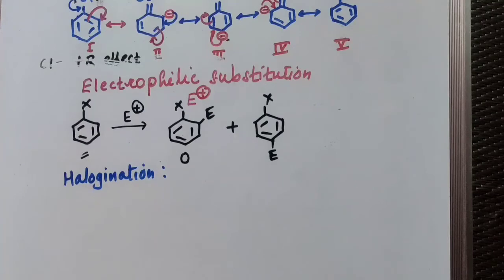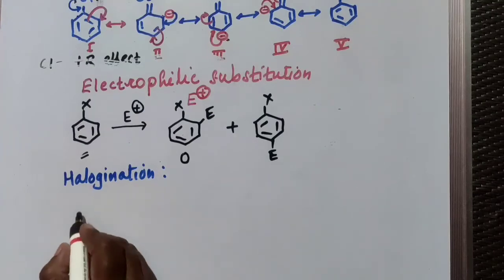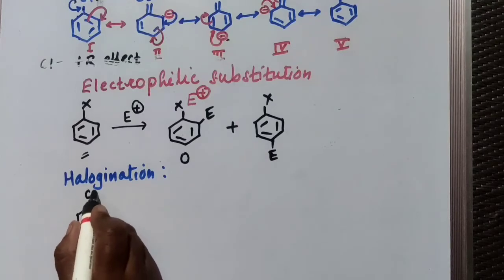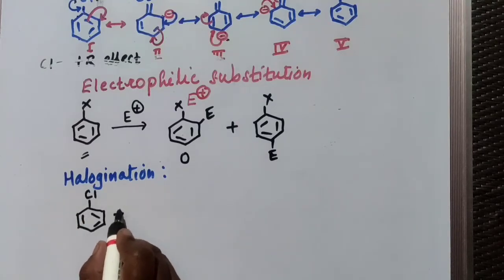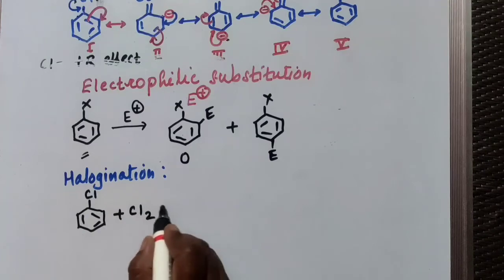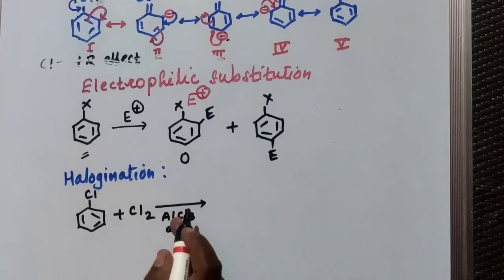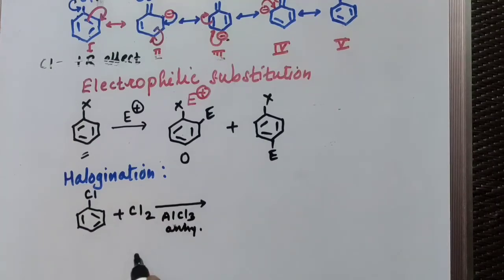Halogenation. So when haloarene, we will take here the example of chlorobenzene. When it is treated with chlorine in presence of anhydrous aluminium chloride, then actually there is a formation of Cl plus and Cl minus ions.